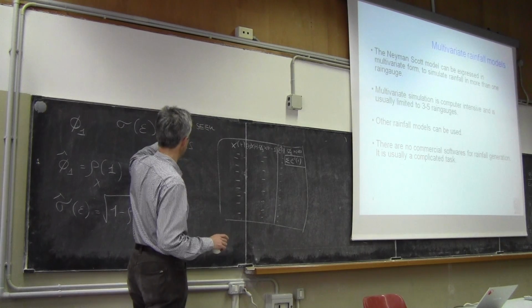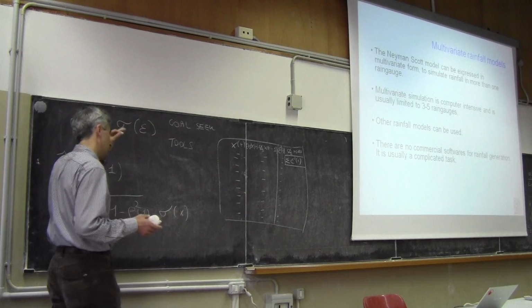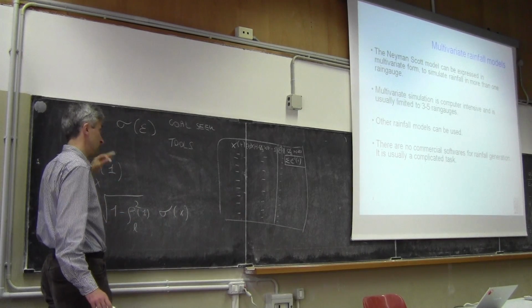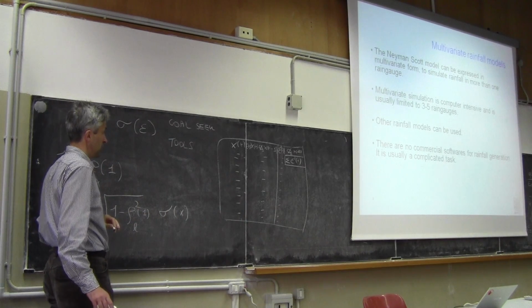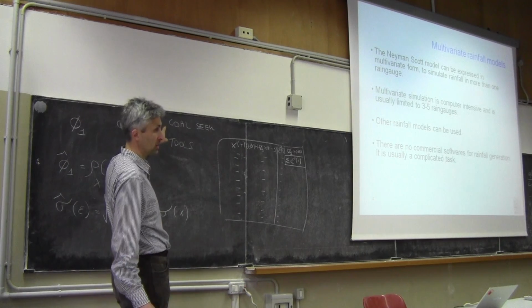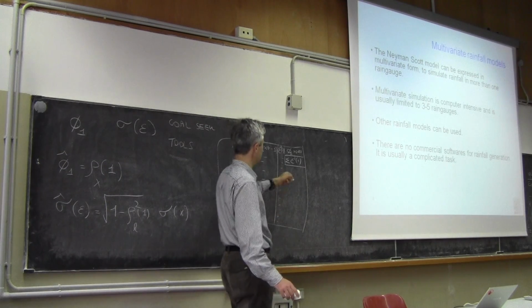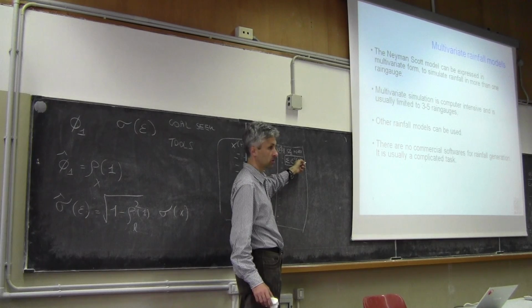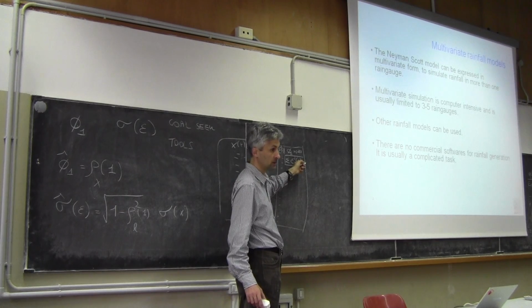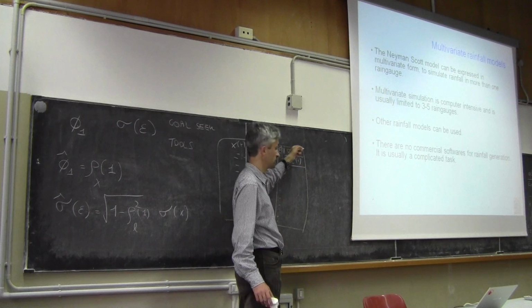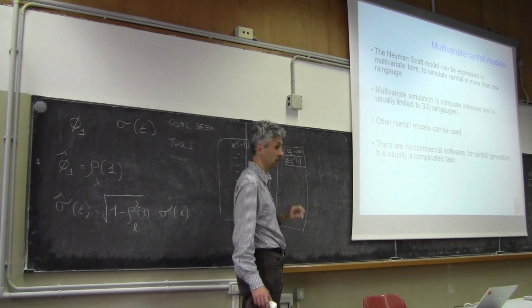If you click there, you get a menu item, which I think is goal seek. And this routine allows you to minimize or maximize the content of a cell by varying the content of another cell.